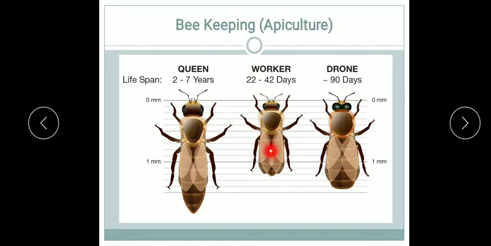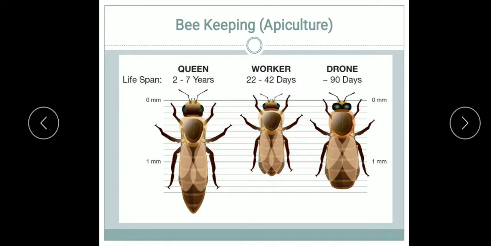Now third, the workers. These are sterile females. Sterile females means they do not reproduce. They are developed from fertilized eggs. These are the most active members of the colony, and all activities such as collection of nectar, pollen, propolis, formation of honey and formation of the hive are performed by the worker bees. And some worker bees act as guards to save the hive and honey from enemies.